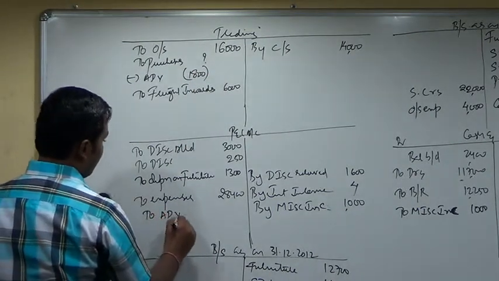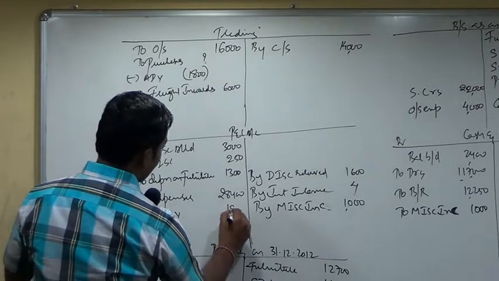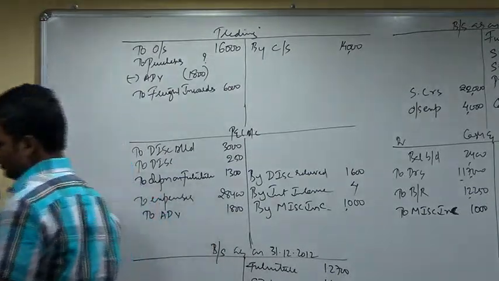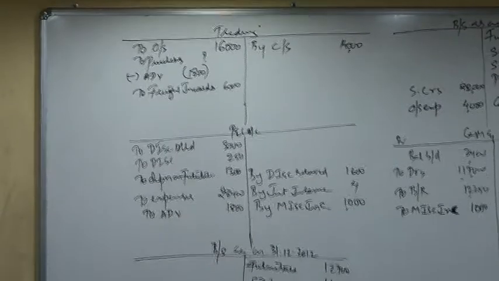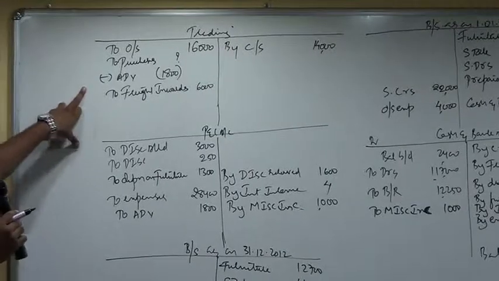To advertisement, P&L account is debited now, 1,800. Advertisement is reduced from purchases.